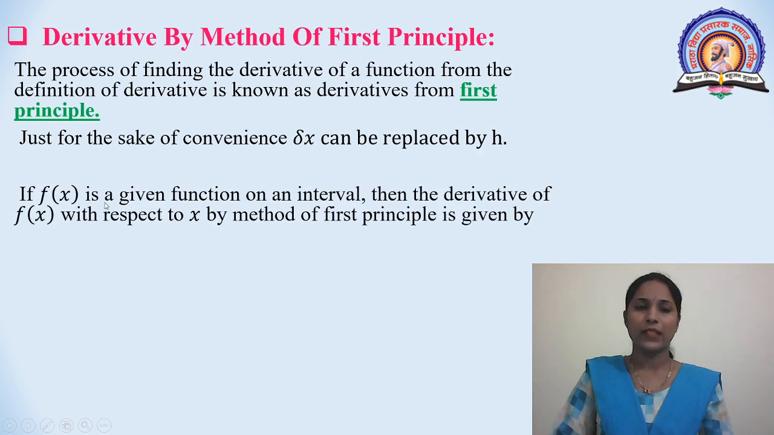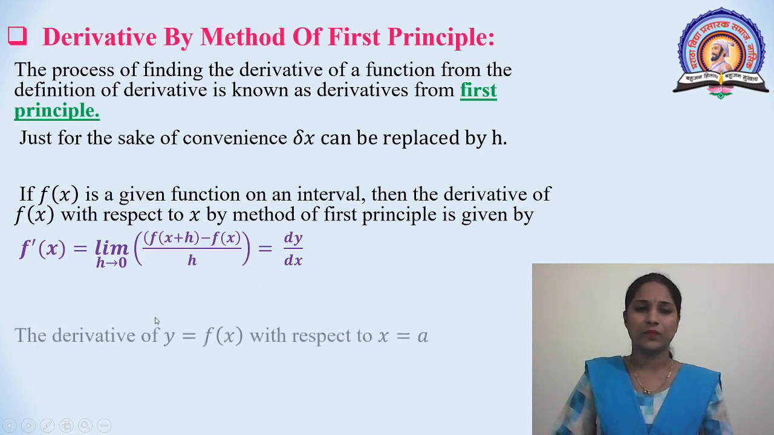If f of x is a given function on an interval, then the derivative of f of x with respect to x by method of first principle is given by f dash x is equal to limit h tends to 0 of f of x plus h minus f of x divided by h. This is equal to dy by dx.